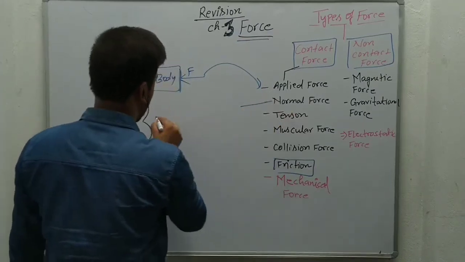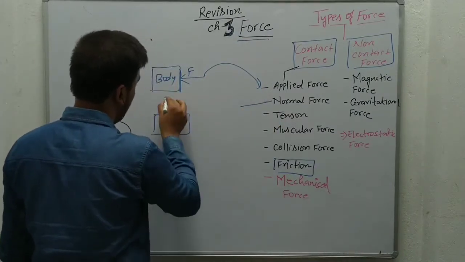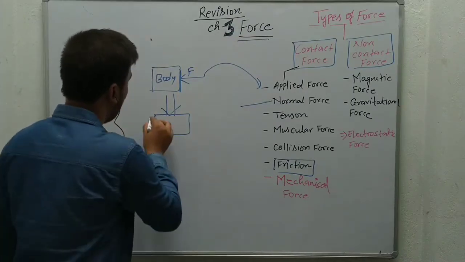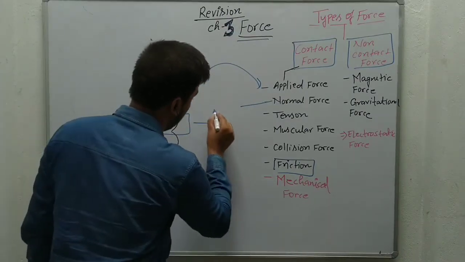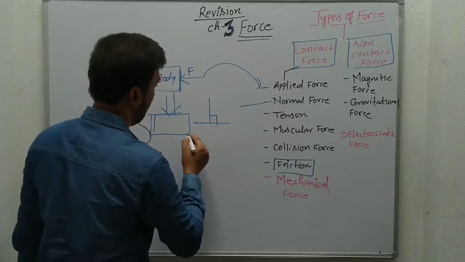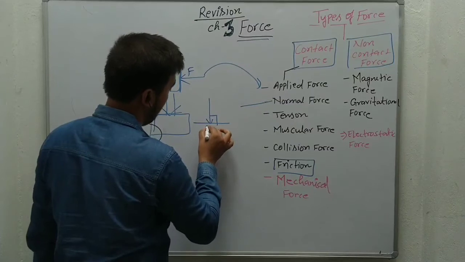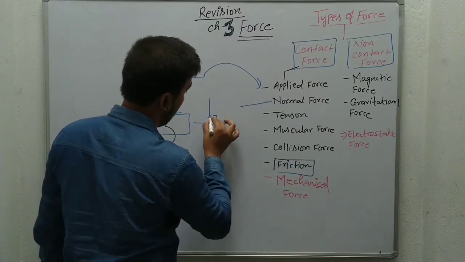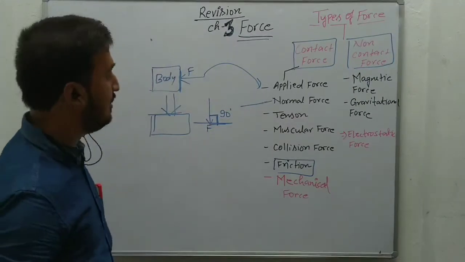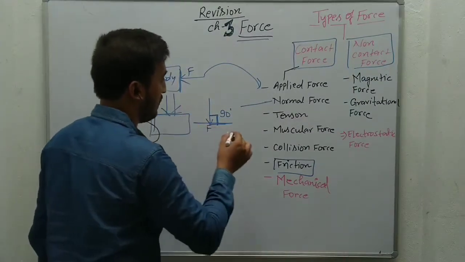Next, normal force. When we apply a force on the body perpendicular to it, at a 90-degree angle, that is an example of contact force. This is the body and this is the force, and both have a 90-degree angle with each other, so we can say it is an example of normal force.